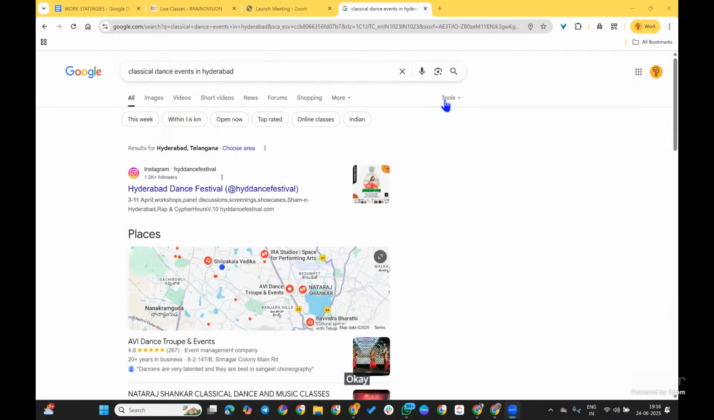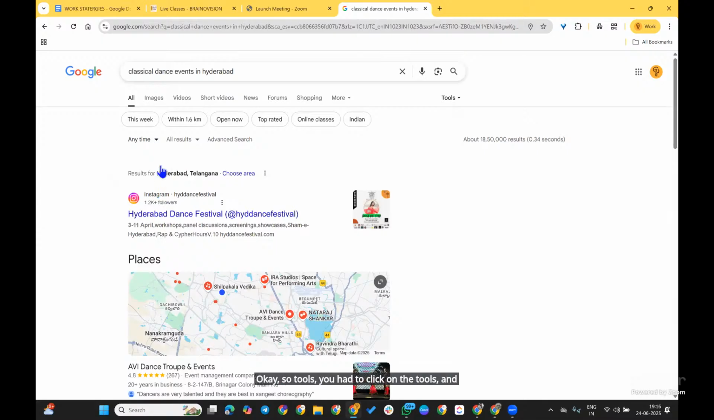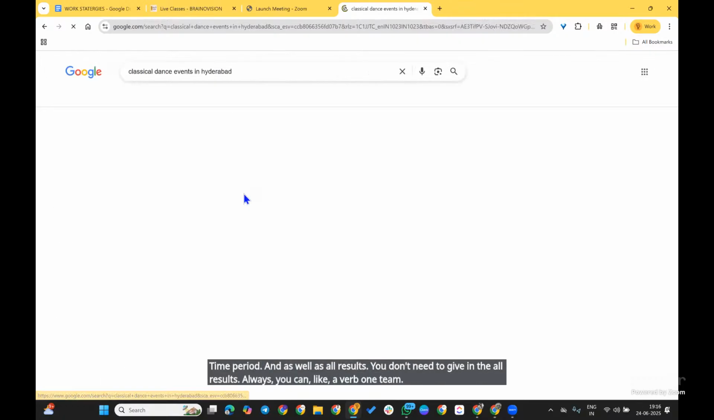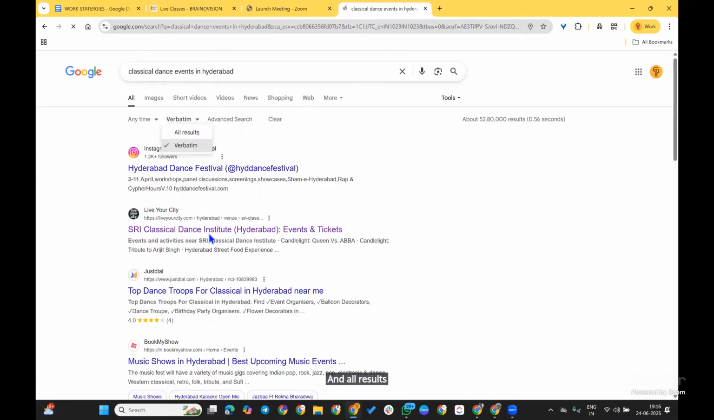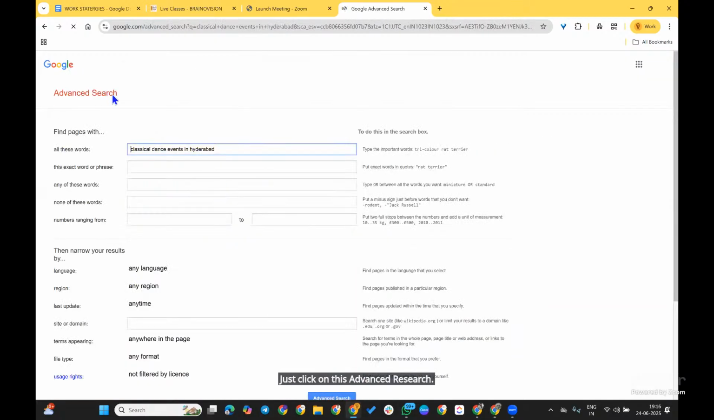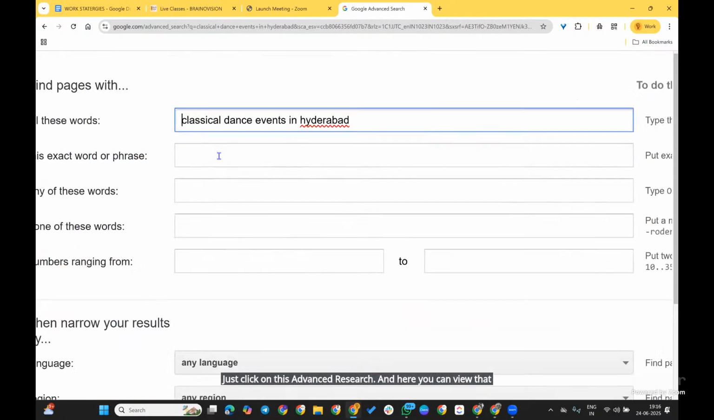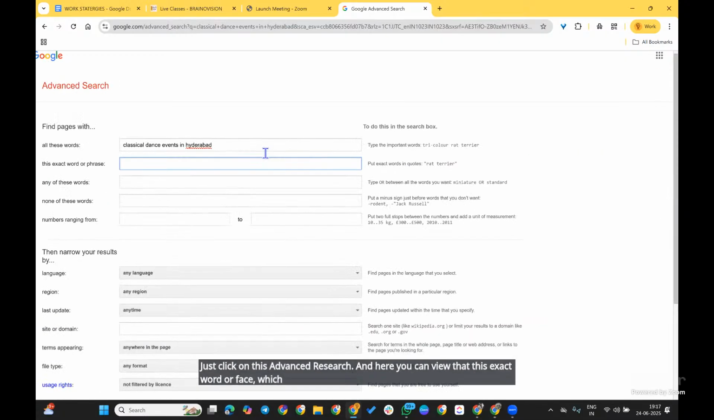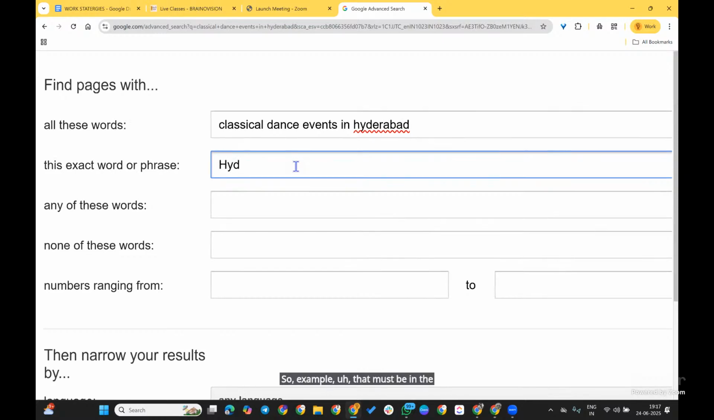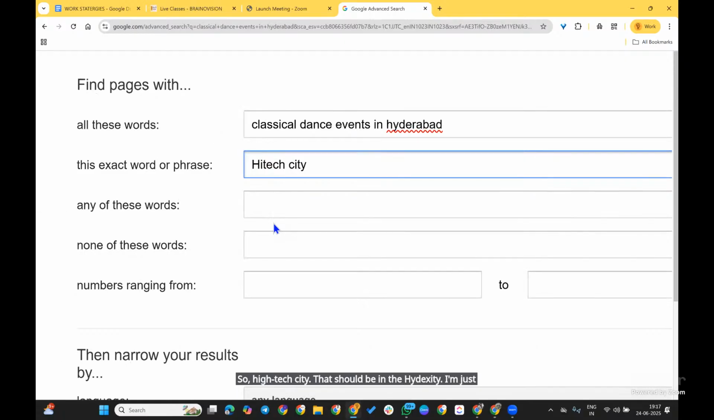Okay. So you have to click on Tools and then click on this time period, as well as All results. You don't need to give anything in All results; you can always use Verbatim or All results. And if you want any advanced search, just click on Advanced search. Here you can give an exact word or phrase that must be in the results. For example, it must be in Hyderabad, Madhapur or High-Tech City. So I'm just mentioning the word High-Tech City.